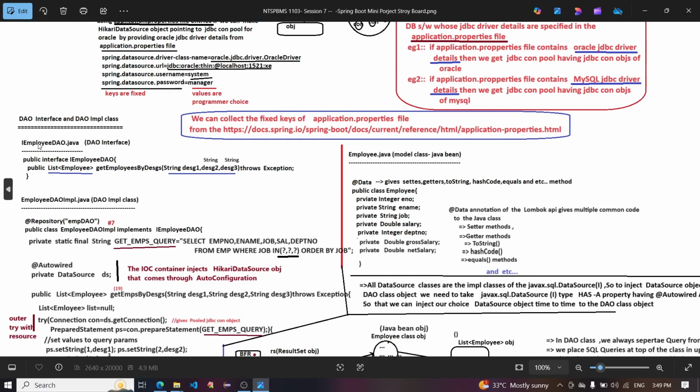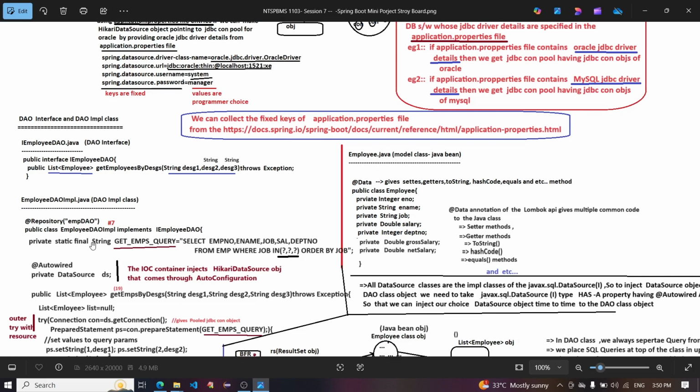Okay, the interface is created. After that, EmployeeDAOImpl.java, the DAO implementation class, annotated with @Repository and the repository name empDAO. Public class EmployeeDAOImpl implements IEmployeeDAO.